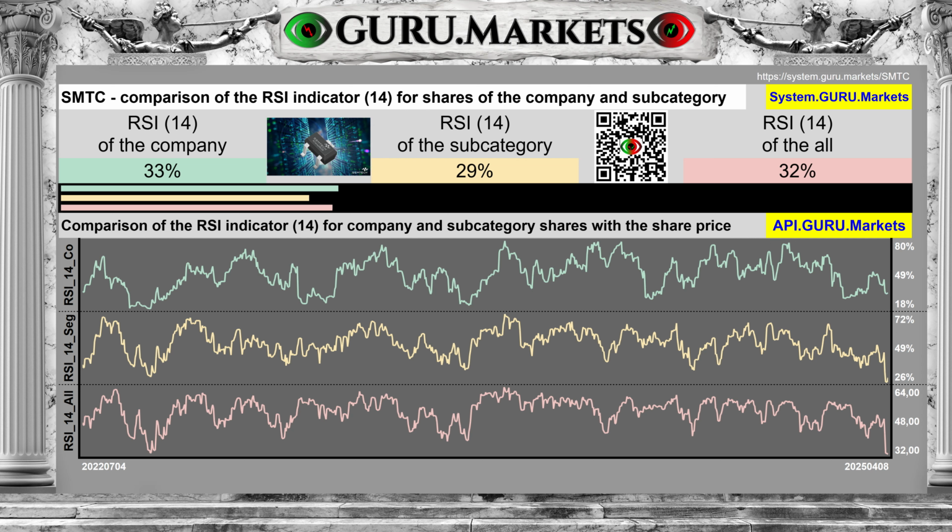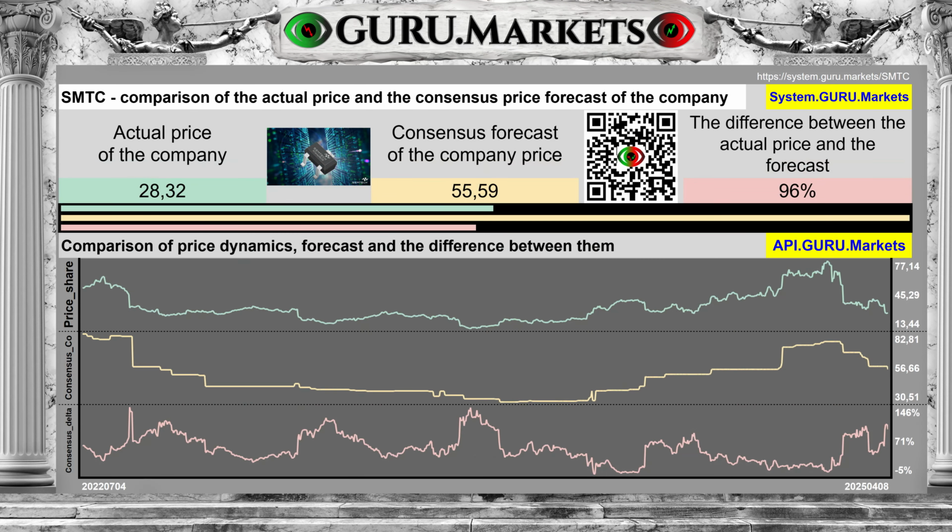On average, securities of the subcategory are valued the same as company shares of Semtech Corp. The company's current stock price is approximately $28.32. The consensus price target for the company's stock is pegged at approximately $55.59. The difference between the actual estimate and the consensus estimate is approximately 96%.